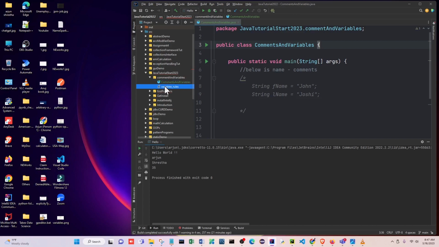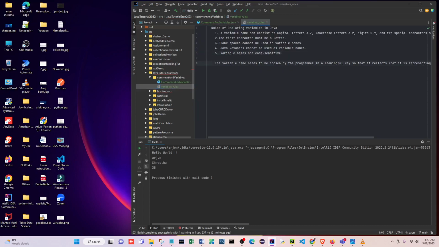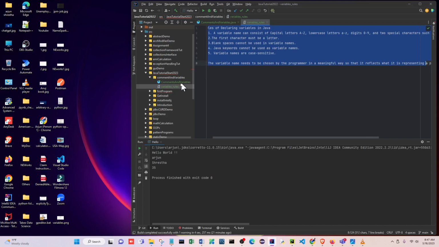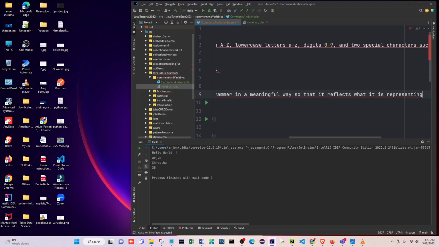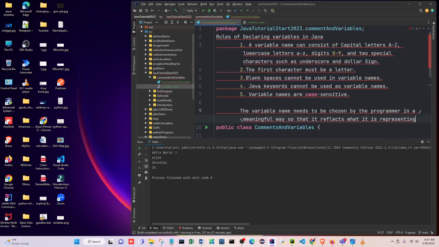Okay, here are the variable rules. See, this is the rules, copy, I will bring it here. It's easy to use here. See, I just put it here, and then right click and soft wrap, so everything comes together.